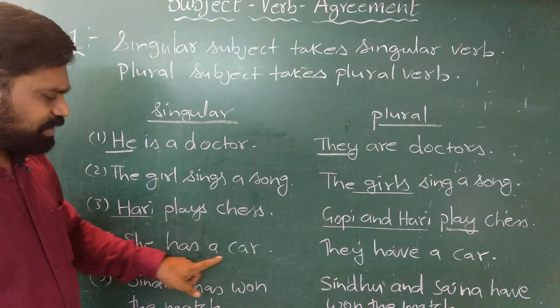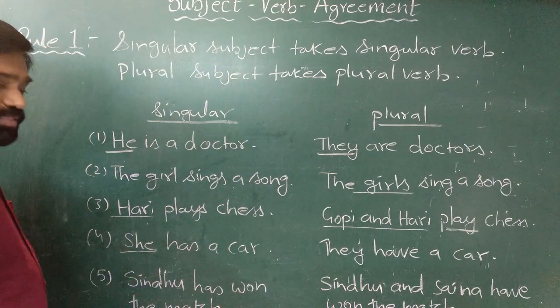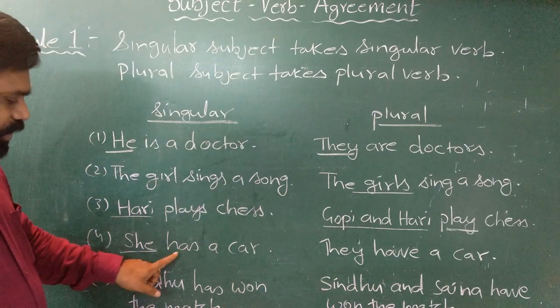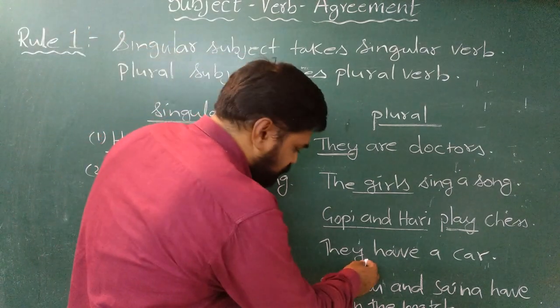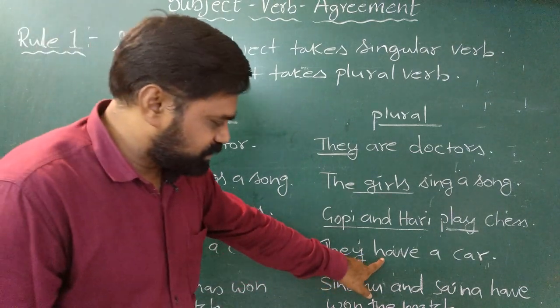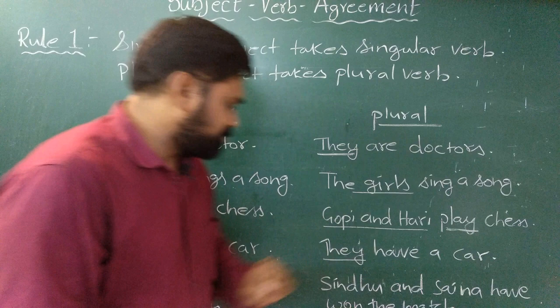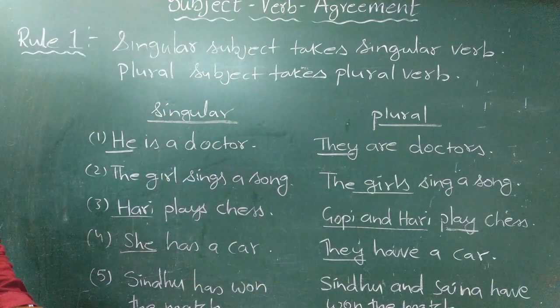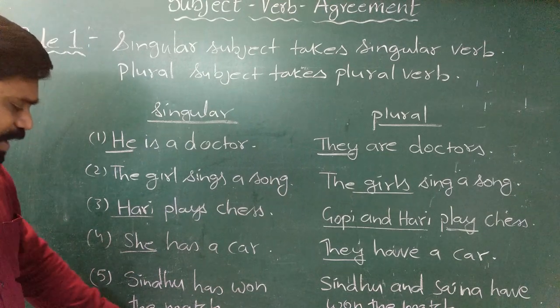See the fourth example. She has a car. Here, the subject is she, third person singular. So, it takes the verb has. Whereas, the subject here is they, plural. Hence, the verb changes. It becomes have. They have a car. Then finally, Sindhu has won the match.